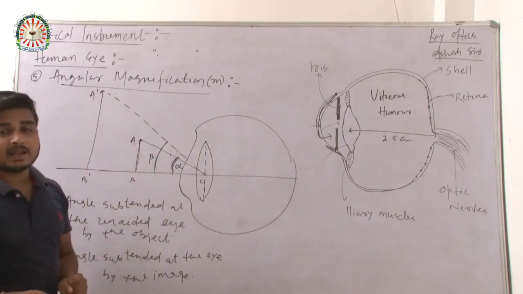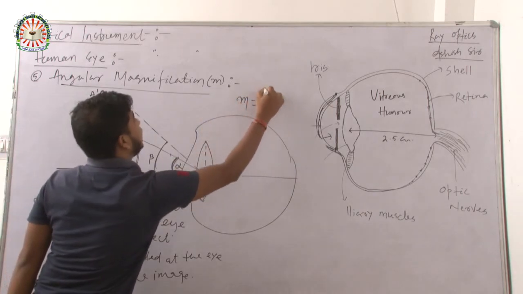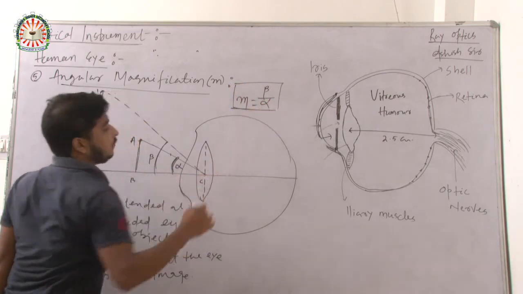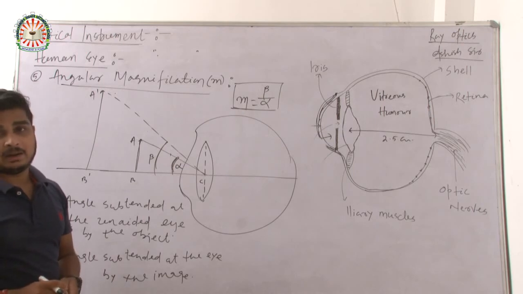So what is angular magnification? Angular magnification M equals beta upon alpha. Remember, angular magnification M equals beta upon alpha.